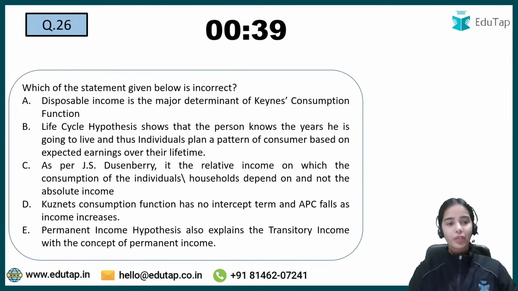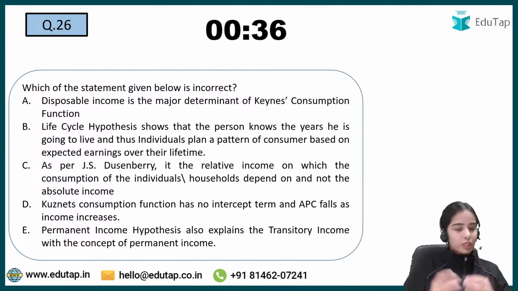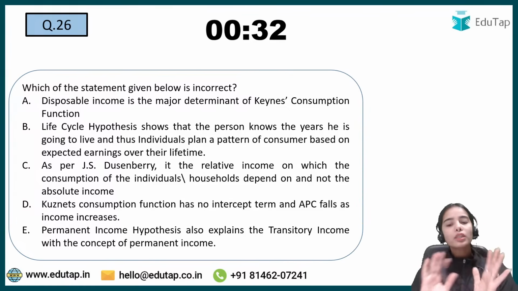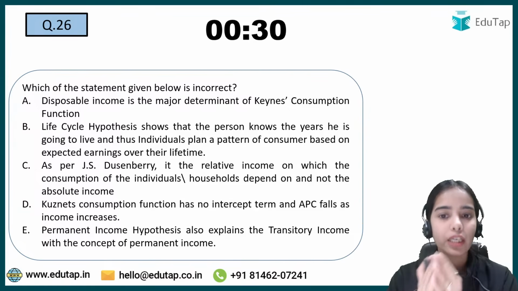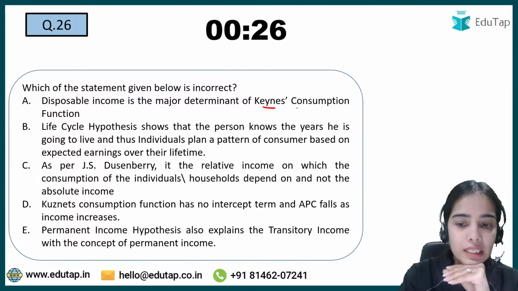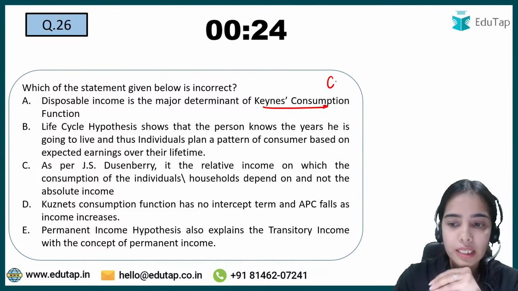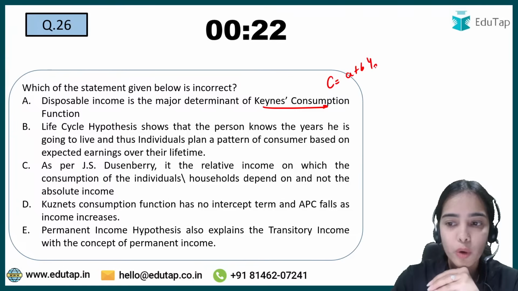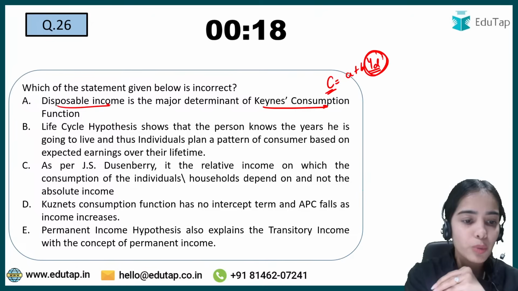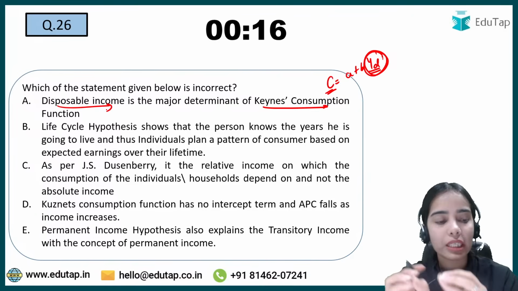These basic formulas you need to keep in mind. Okay, now coming to the next question. This question is discussing with you all the consumption theories in one slide, so that you have the basic idea of all the consumption theories. Okay, so Keynes consumption function depends upon disposable income or the current income or the absolute income. So disposable income is the major determinant of Keynes consumption function.